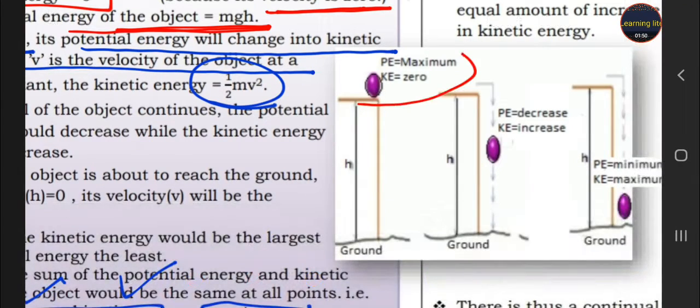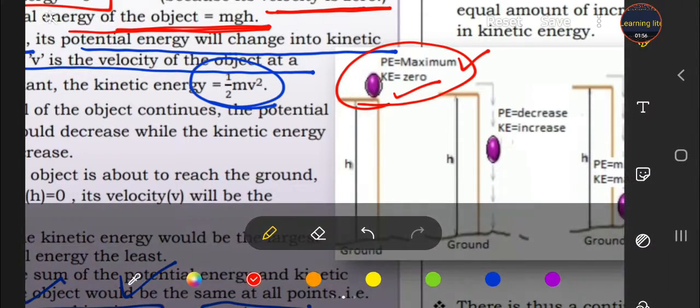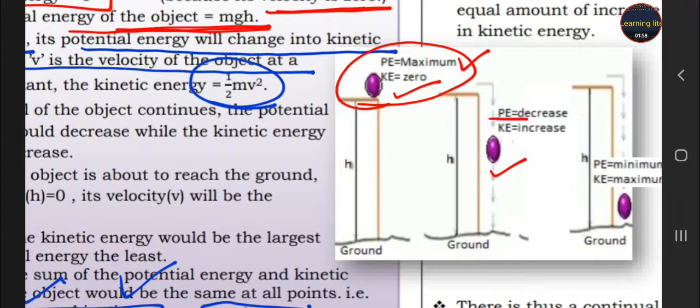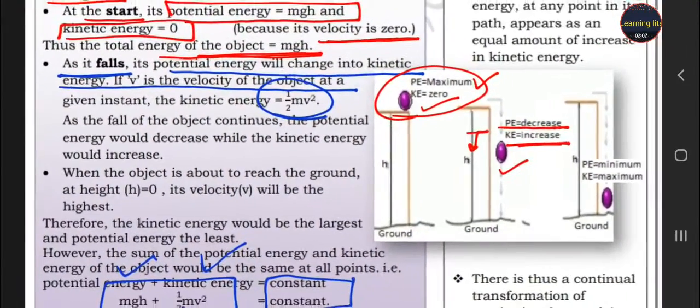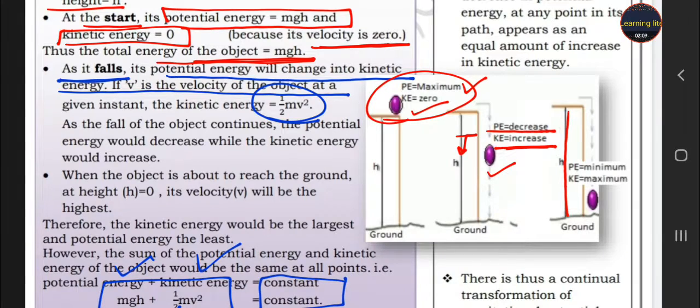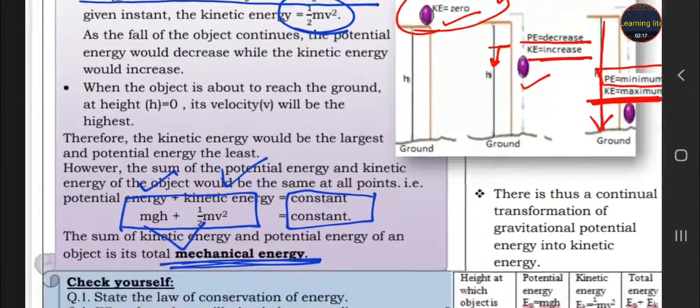At a certain height, the potential energy is maximum but the kinetic is 0 because it has no velocity. When it starts to fall, then potential energy decreases because the height goes on decreasing, and the kinetic energy increases because its velocity increases. And when it finally reaches the ground, then its potential energy is minimum, but the kinetic energy is maximum. Okay.